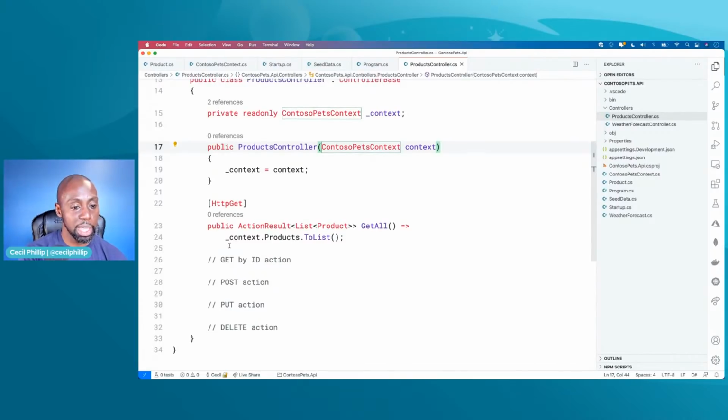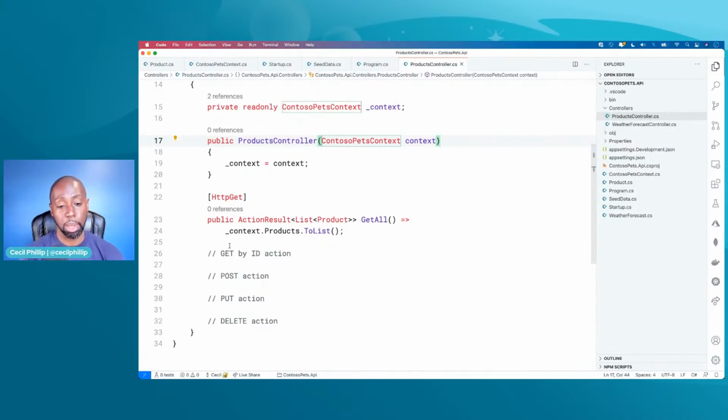And then the last piece we have down here on line 23 is an action method. Now, our action methods are actually responsible for doing the work that it takes to process that request. So the controller receives the request, hands it off to an action method, it processes the request and sends it back over. Now, you can obviously have more than one action method inside of your controller. So now the question is probably, well, how do I know which action method I'm going to pick?